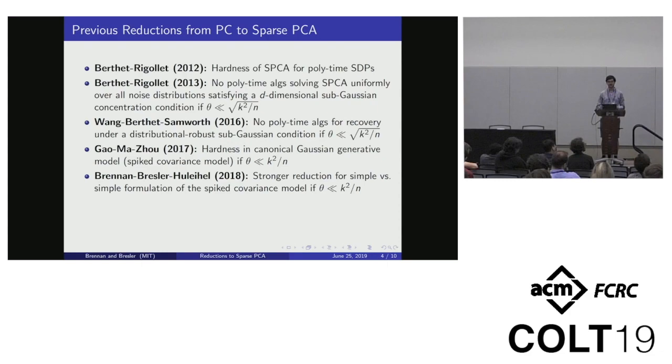There have been a number of previous reductions from planted clique to sparse PCA, beginning with a COLT 2013 paper of Berthet and Rigollet, and with several others following after.